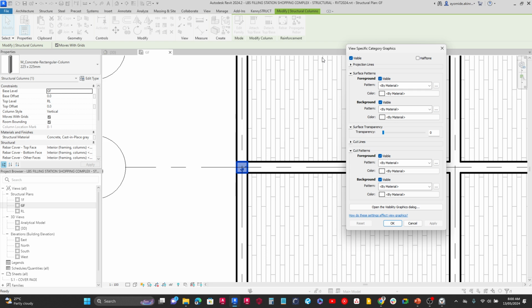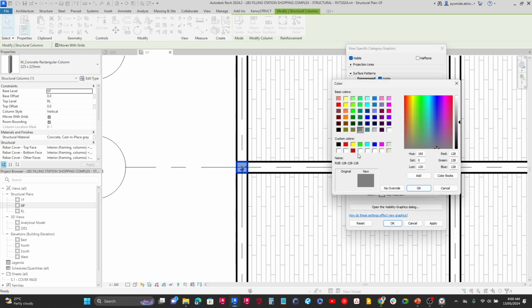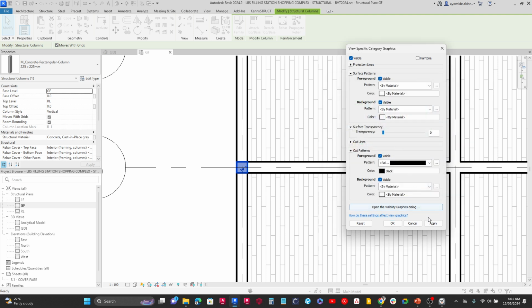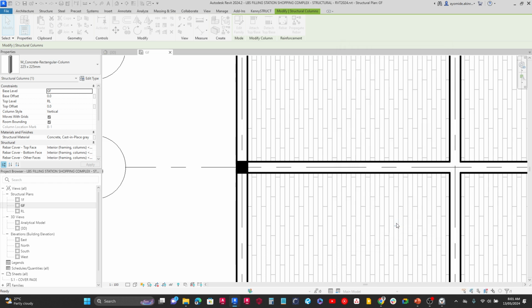and what I'm going to do is change the cut pattern here. So under cut pattern, I'm going to change the pattern here to a solid fill, and I'm going to change the color here to black, and then click OK. Once I've done that, I click on apply and I click OK. So I can visibly identify where the column is.